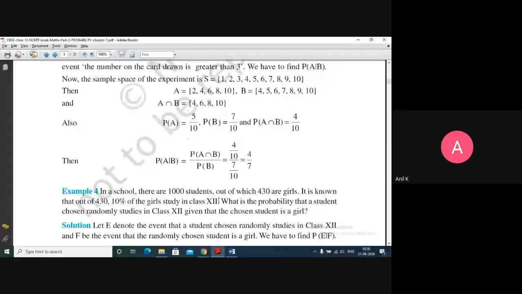So 10% is how many girls are studying in class 12? 43. Yes, 43 girls are studying in class 12. Now, what is the probability that a student chosen randomly studies in class 12, and given that it is a girl? Yeah, tell me.